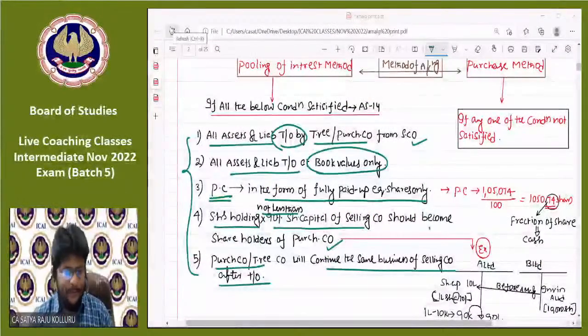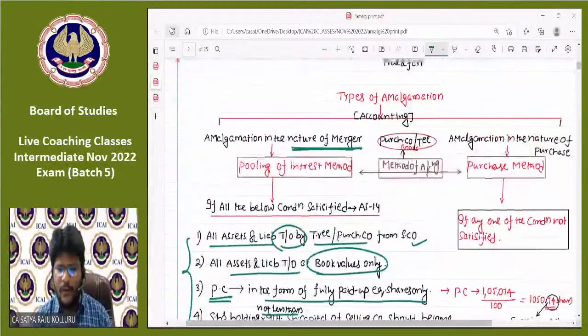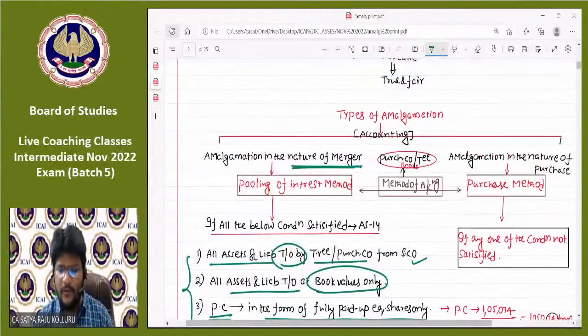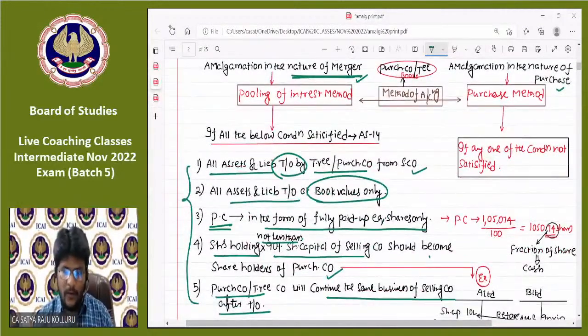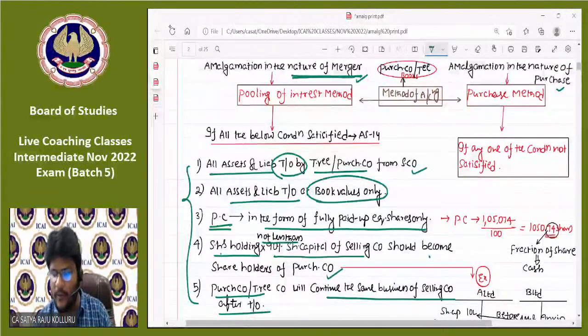Welcome back, guys. So just now we discussed the types of amalgamation, which is amalgamation in the nature of merger and amalgamation in the nature of purchase. Guys, a small correction. The same point I told you earlier, but again I changed. Shareholders holding not less than 90% share capital of the selling company should become the shareholders of the purchasing company.